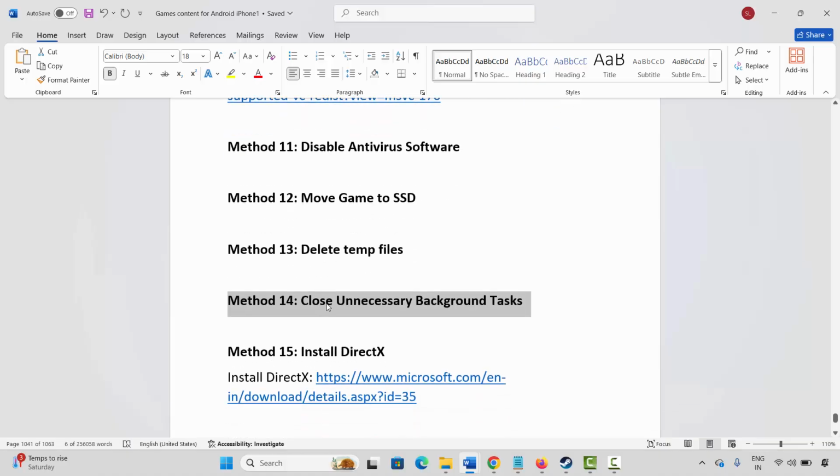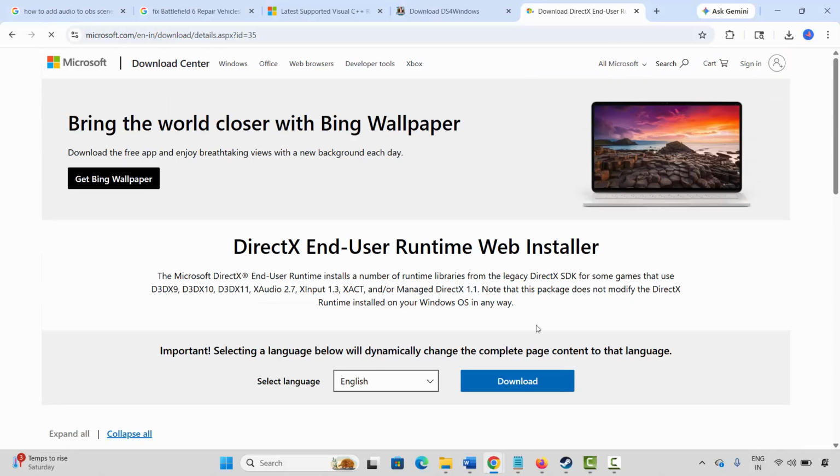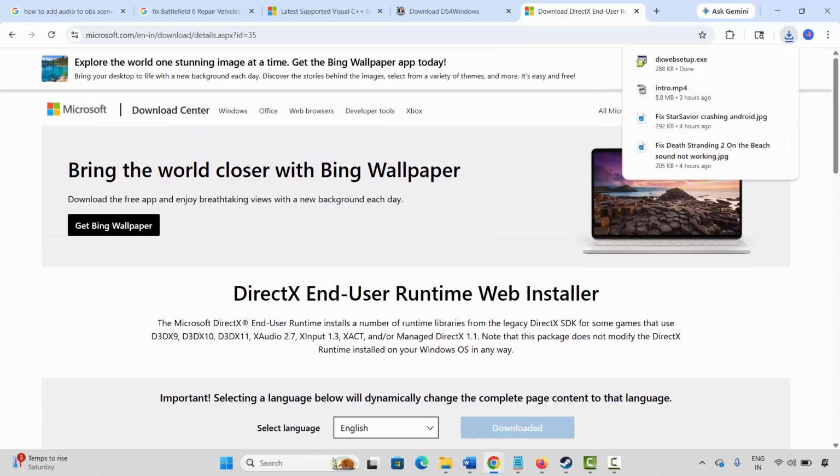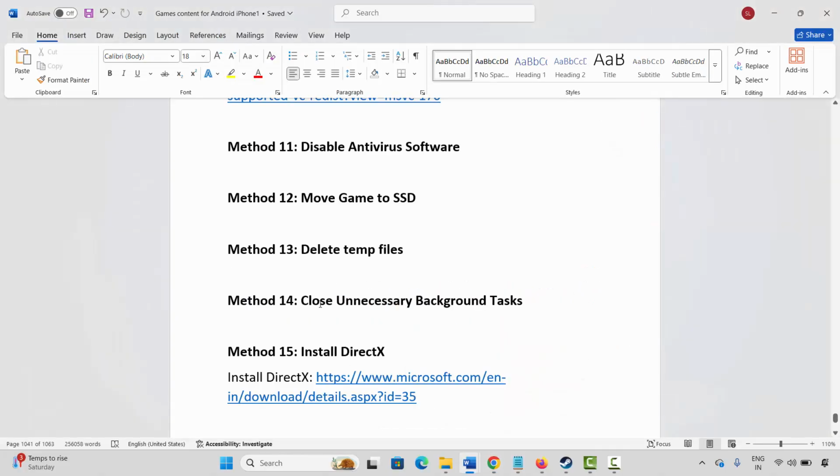Next is to install DirectX on your system. For that, I have already given this link in the description. Just copy and paste it in your browser. After the website opens, click on the download option and this will download DirectX. After that, install it. After installing it, now log into the game and then check.